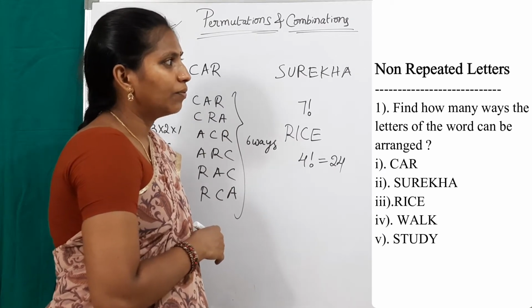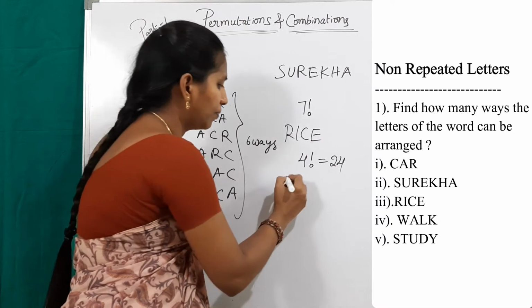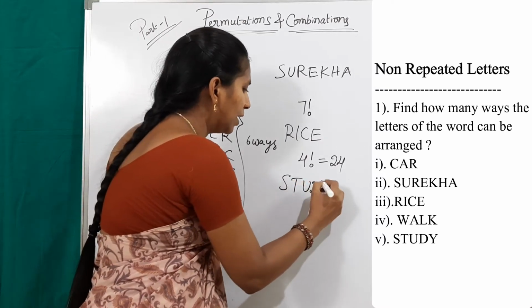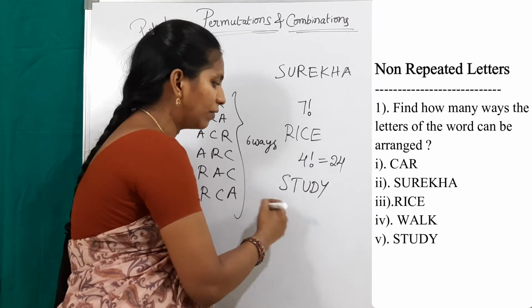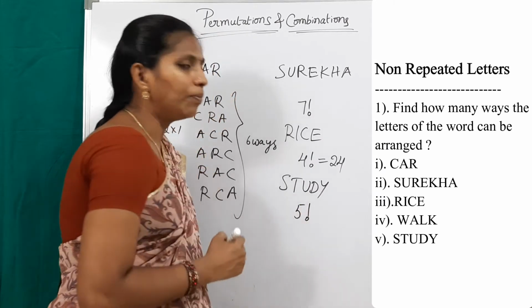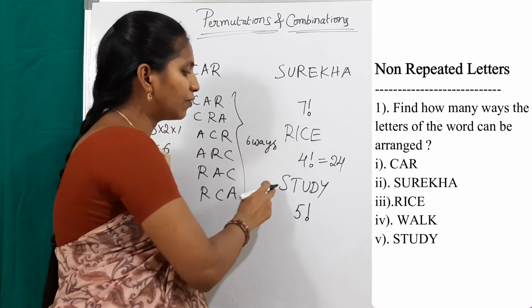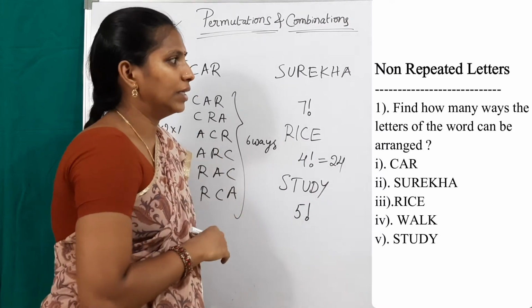Next, the fifth one is study. What is the word? Study. How many letters are present in this word? 5. So, we can form 5 factorial words from this word.